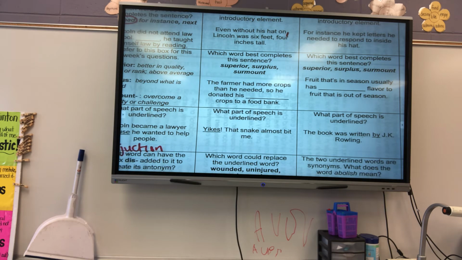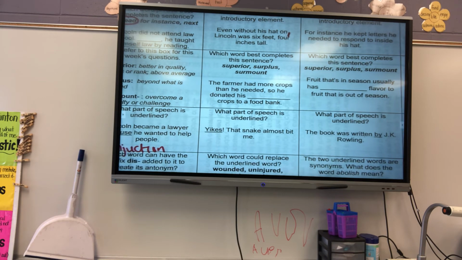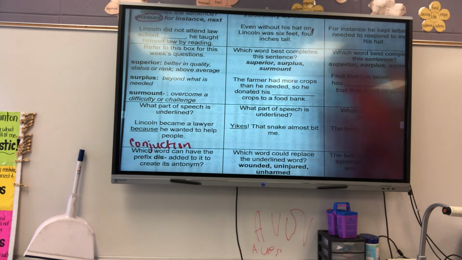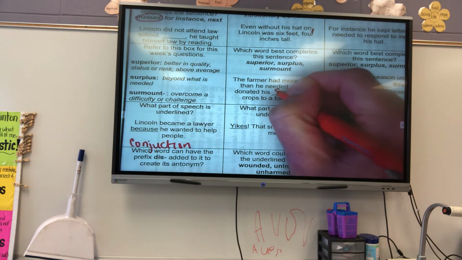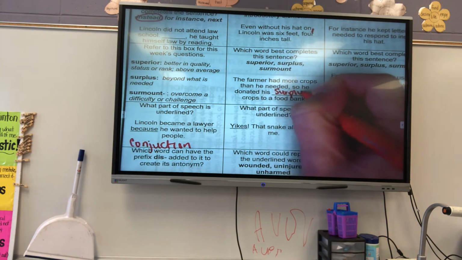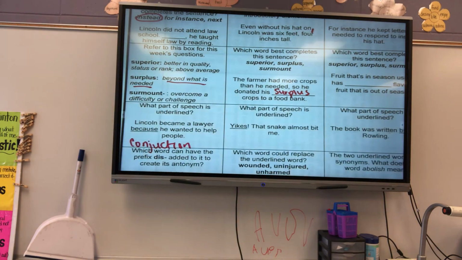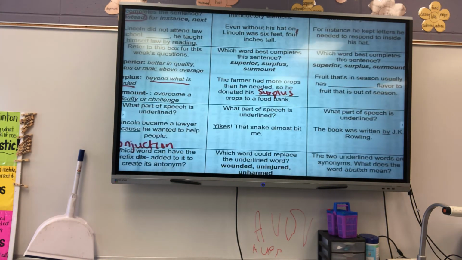All right, which word best completes this sentence? We have superior, surplus, or surmount. The farmer had more crops than he needed, so he donated his blank crops to a food bank. If he has more than he needed, he has what? Surplus. A surplus. Because it says on the definition, beyond what it needs. Absolutely, it says beyond what is needed. Very good. He had more crops than he needed.